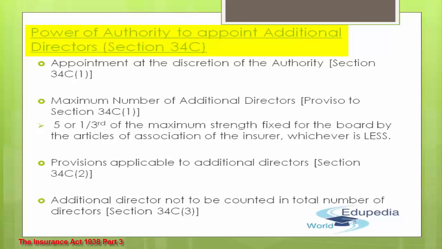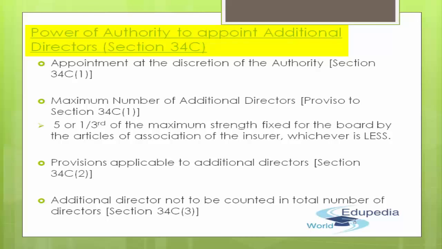So by default, the maximum number of additional directors that you can have on board at one point of time is 5. Why? Because whichever is less. So in any case, 5 should be the maximum figure. So 5 or 1/3 of the maximum strength fixed by the board or by the articles of association, whichever is less. This is something relating to one of the provisos to section 34C subsection 1.